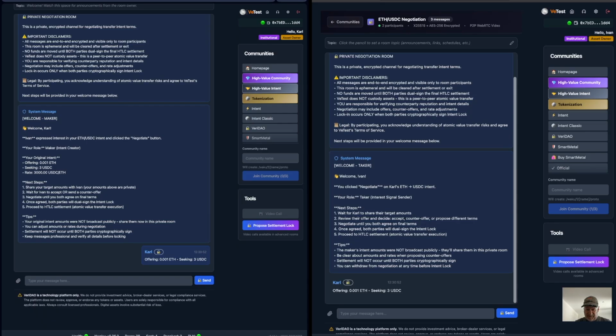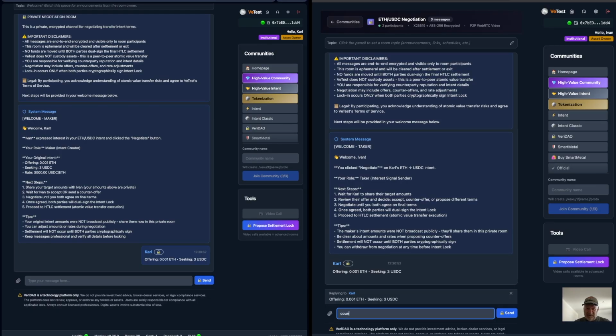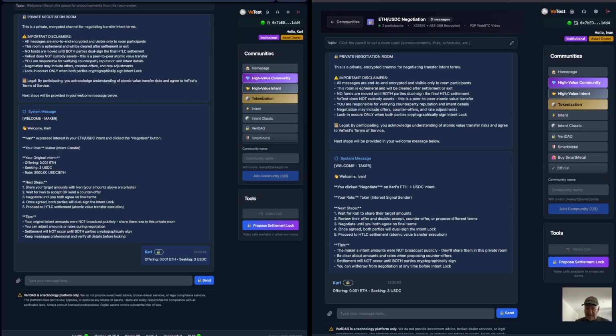And he did a quick look and he sees, well, Ethereum is just a little while ago fell in price a little. So he could either create an intent right now with Carl, either through the context sensitive menu, I right-clicked right on Carl, or he could propose a settlement lock button over here, same feature. In this case, he's going to reply to Carl and say he wants to counter offer 2.9 USDC for the 0.001 ETH.